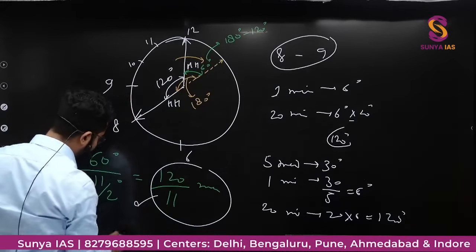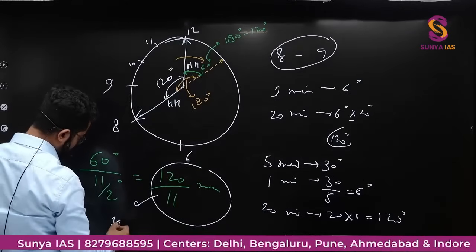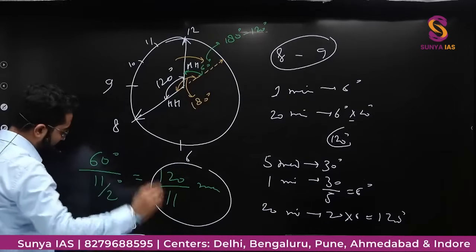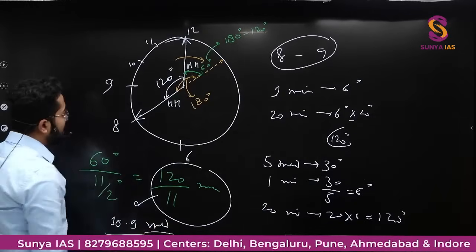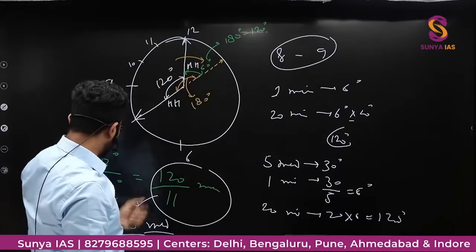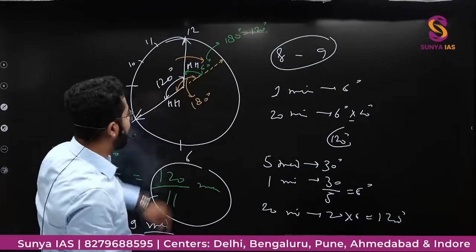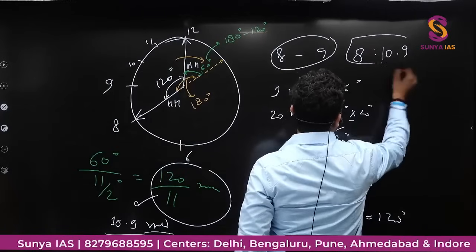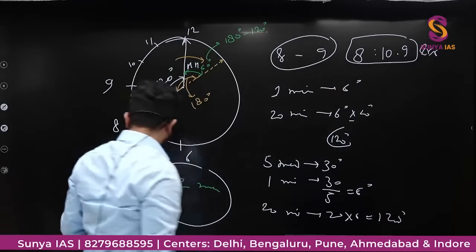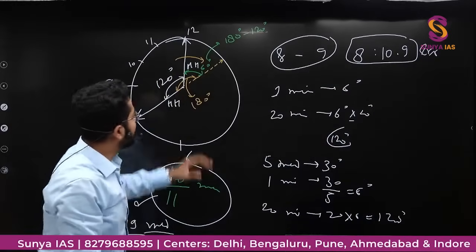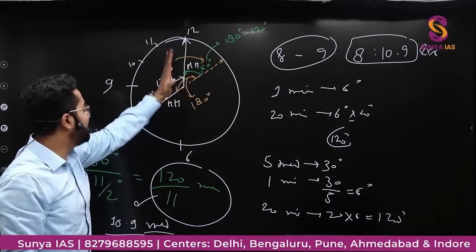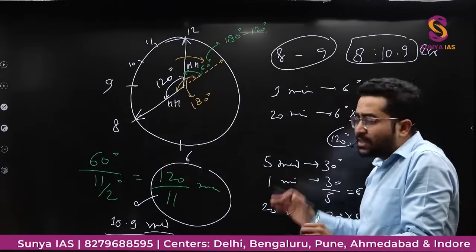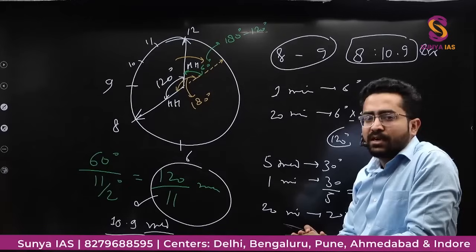So if I calculate this, it would be 10.9 minutes approximately. So already there was 8 a.m., right? So 8 after 10.9 minutes. This is the time. Yes, 10.9 minutes post 8 a.m. will be the time when both the hour hand and minute hand will be at an angle of 180 degrees to each other. So this was the concept of clocks till now, है ना?